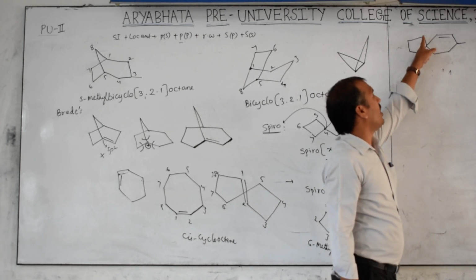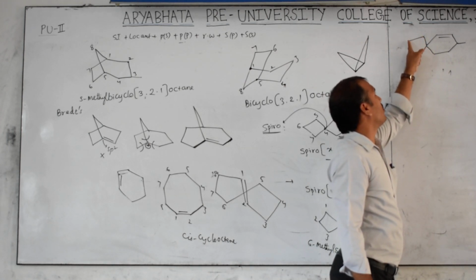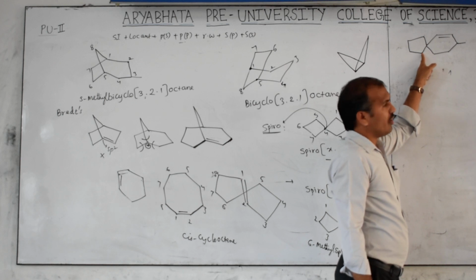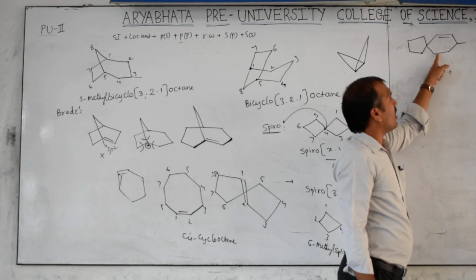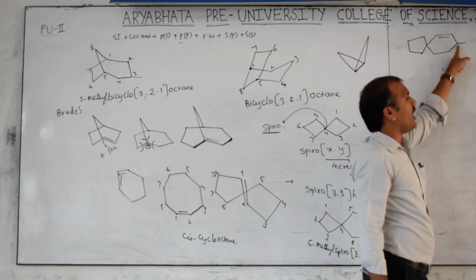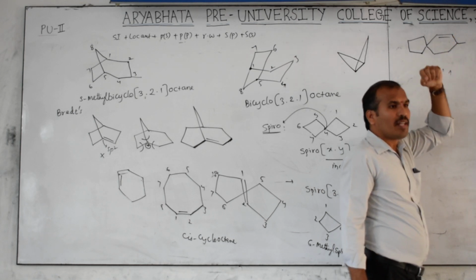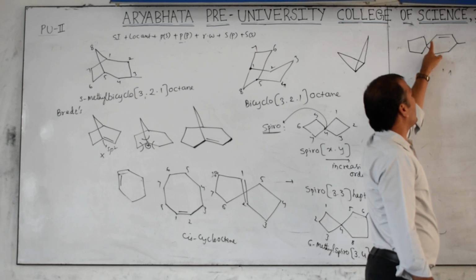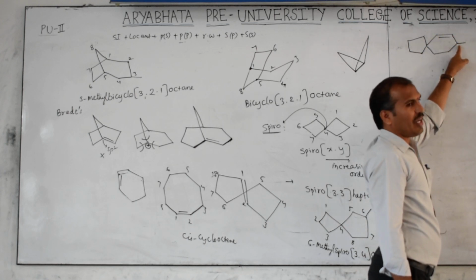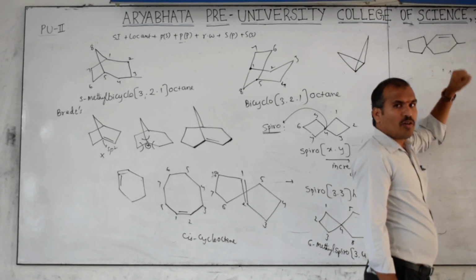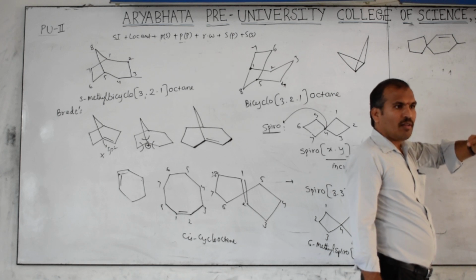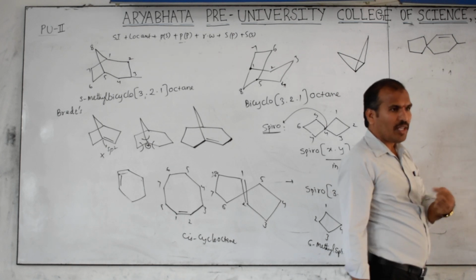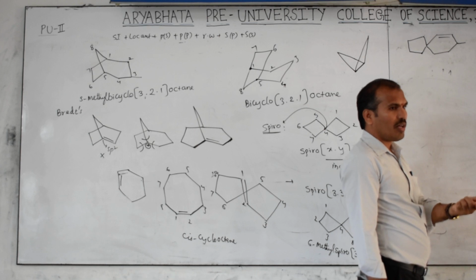Numbering you can start from here. Then 1, 2, 3, 4, 5. If you go here, then it is 6, 7, 8. Double bond gets the 9th position. If you start here 1, 2, 3, 4, 5, 6, 7, this is 8. Got the point? Then the double bond got the least number, because we have to give the least number to the multiple bond or functional group rather than the substituent.